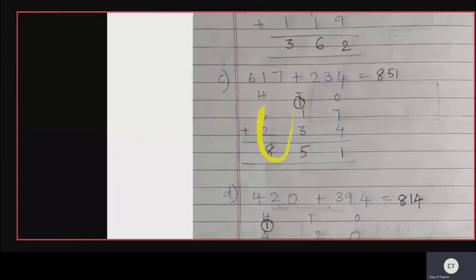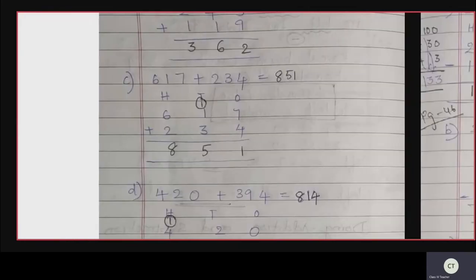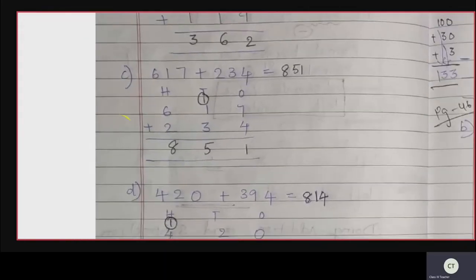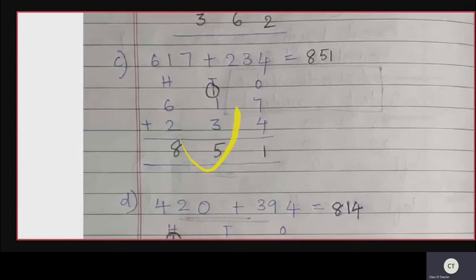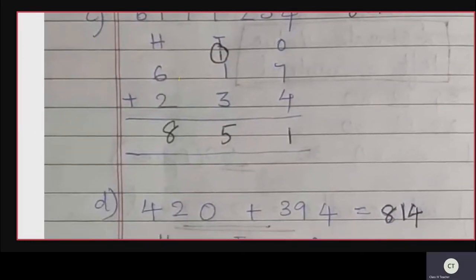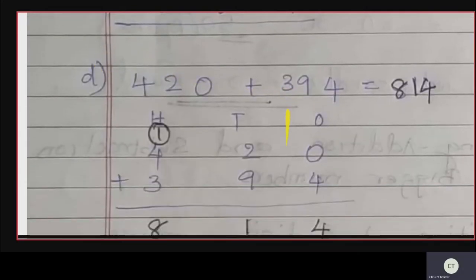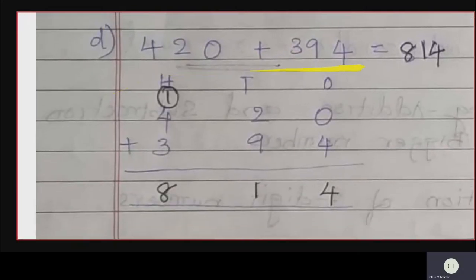In the tens side, what do we have? 1 plus 1 plus 3, 5. Got it? Then in the hundreds side, you have 6 plus 2, which is 8. So what is the answer? 851.